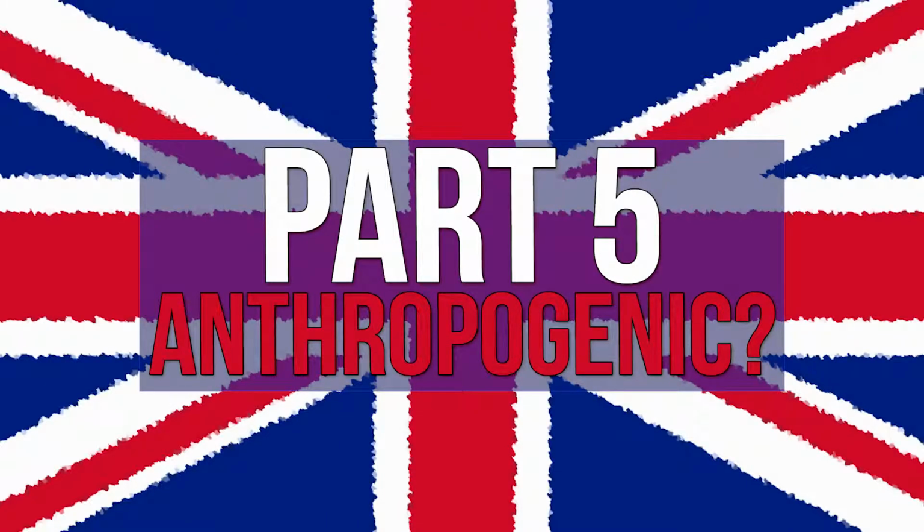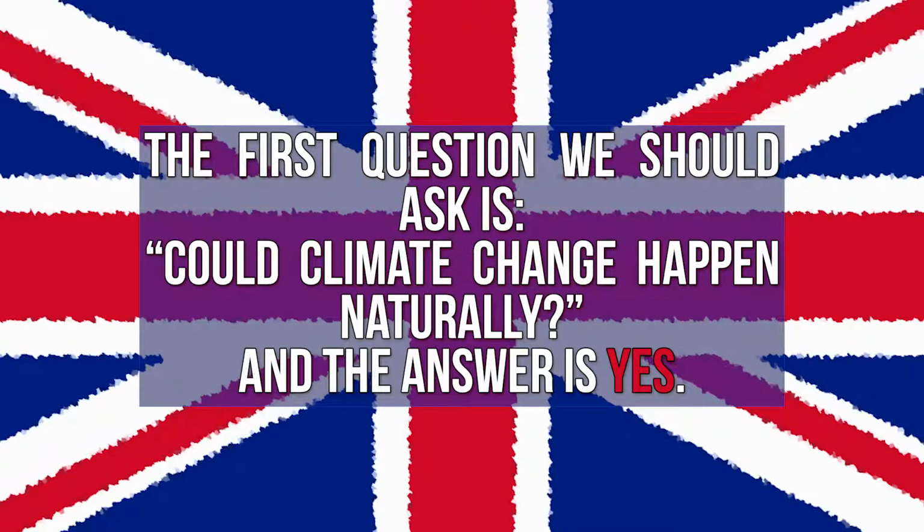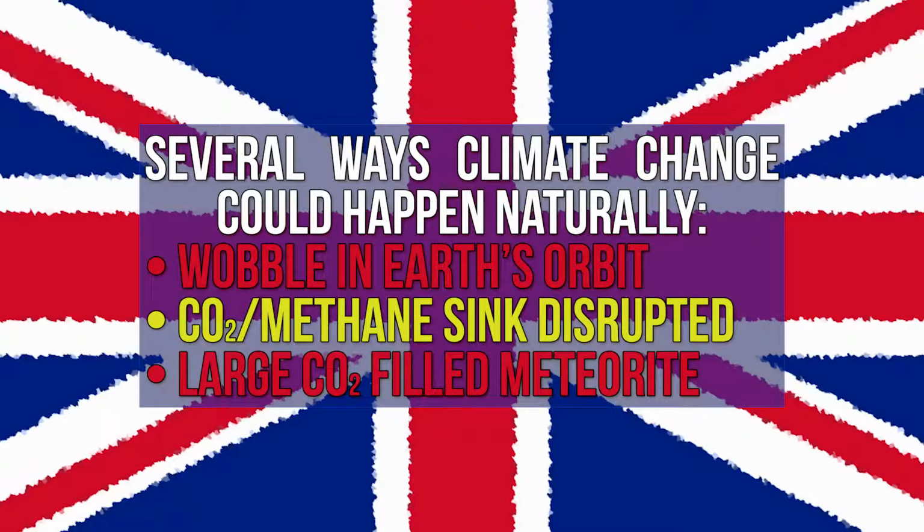Part 5. Anthropogenic. The first question that should be asked is, could climate change happen naturally? And the answer is, yeah, pretty much. There are several ways that climate change could happen naturally. One is a wobble in the Earth's orbit. Any sort of way that the Earth's orbit could be affected, maybe through Saturn's gravity, or more than likely Jupiter's orbit, really, as Jupiter does tend to help clear out the solar system when it comes to asteroids and meteors and whatnot. It could affect the Earth's orbit by changing it slightly so it gets closer to the sun. Sometimes thus the amount of heat from the sun is increased slightly.